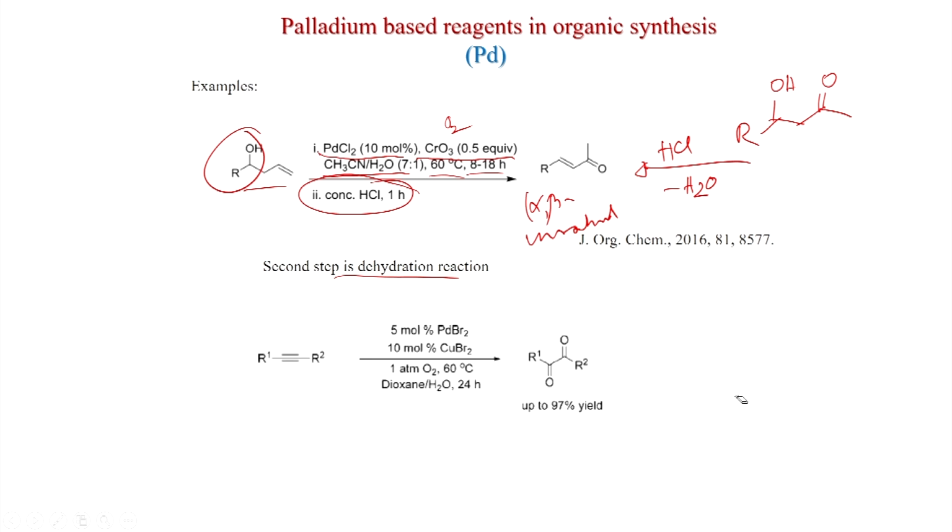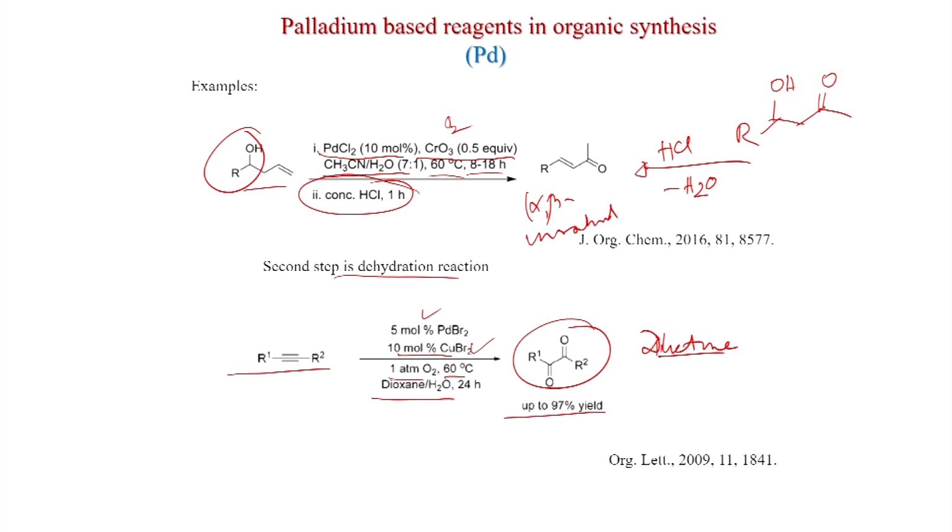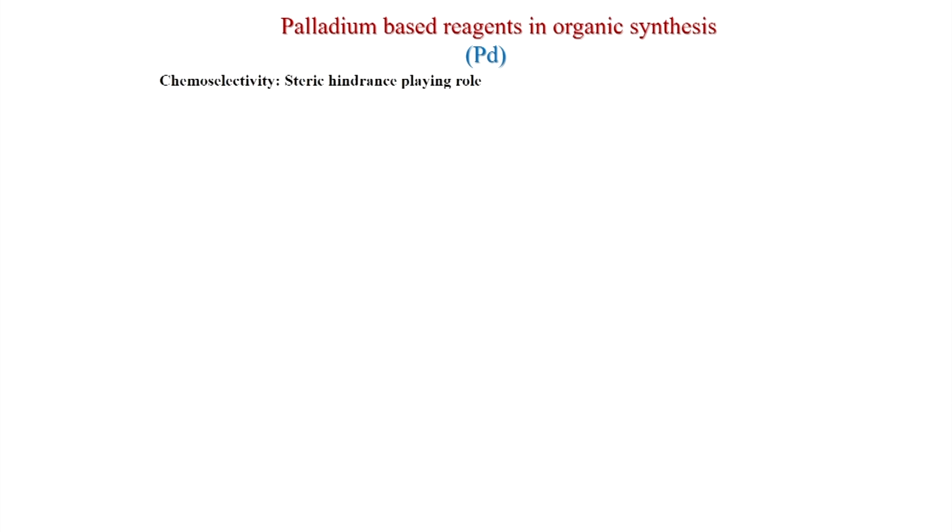Now, if you treat an alkyne, alkyne also under this condition goes to diketone. Suppose 5 mole % palladium bromide, 10 mole % copper bromide, 1 atmosphere oxygen, 60 degree centigrade, dioxane water, you get this diketone up to 97%. So, this is also an important reaction to convert alkynes to diketones. This was published in Organic Letters 2009.